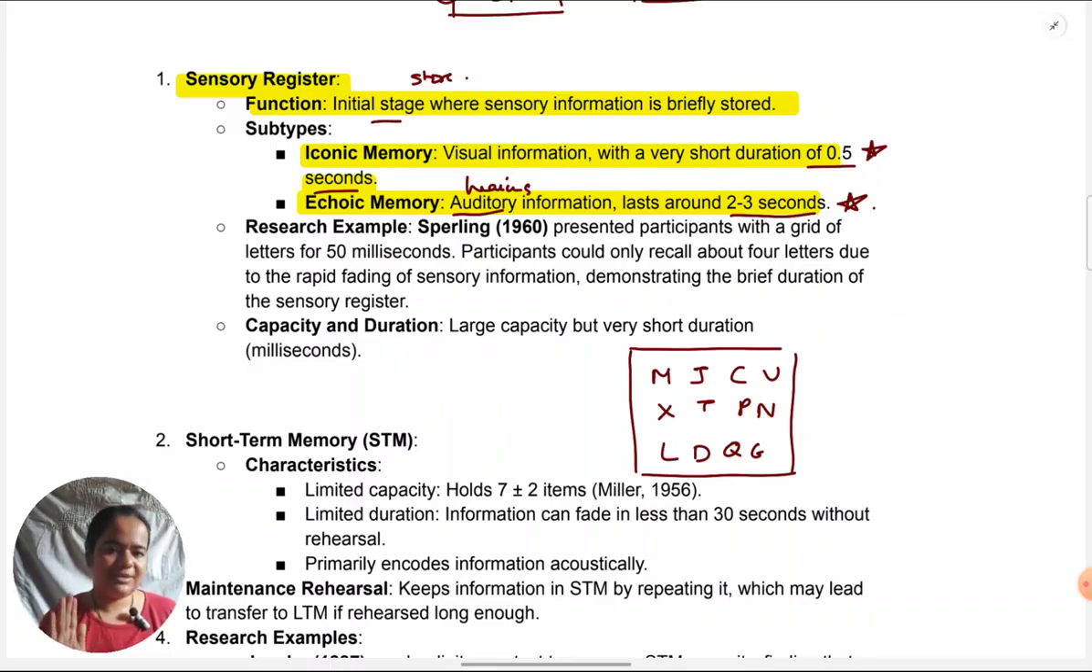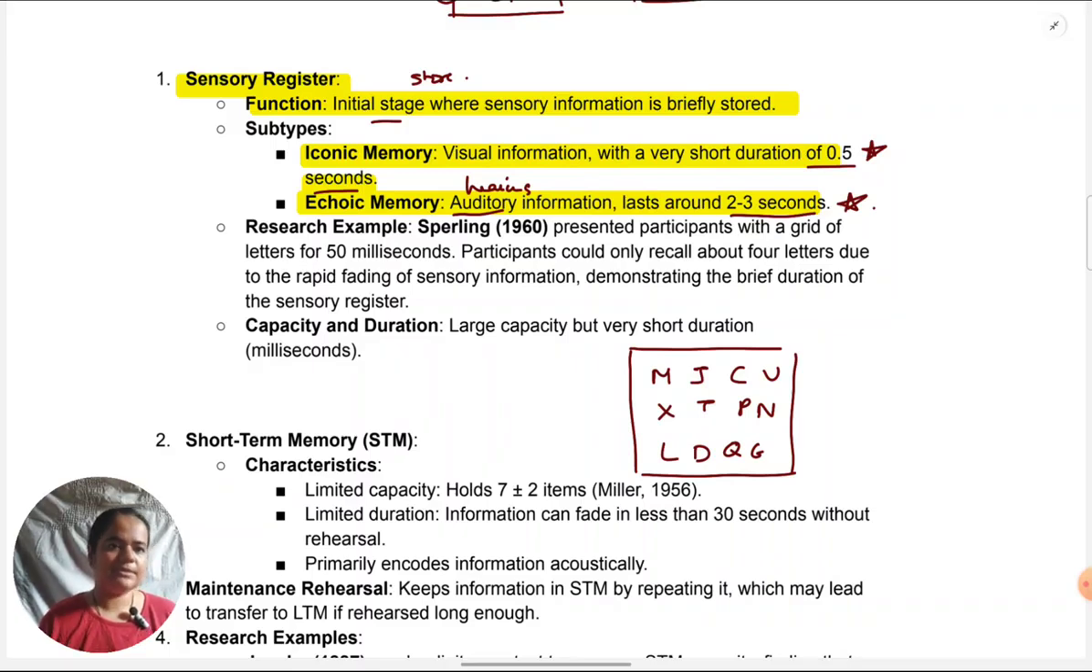Sperling used to show this screen of letters to his participants. This is research from old times, from the 60s. So they used to literally have a screen like a projector. On that, they used to show these grids of letters to participants. A grid of letters just means letters arranged in 3 rows with 4 consonants each.